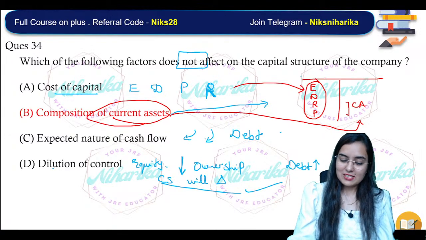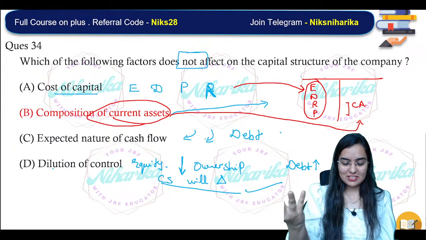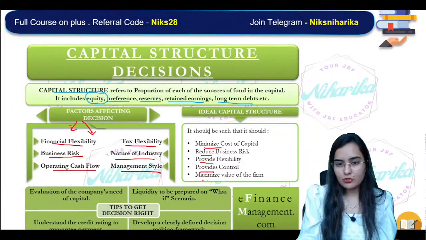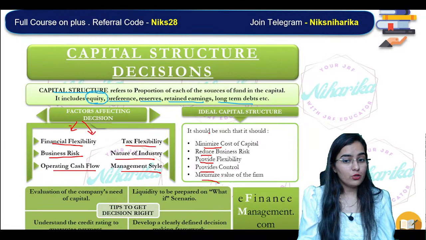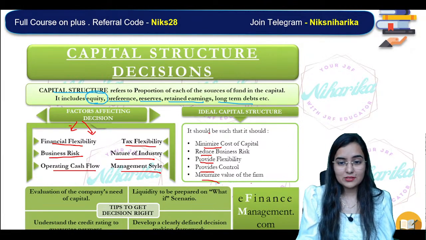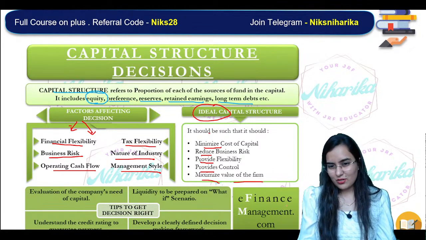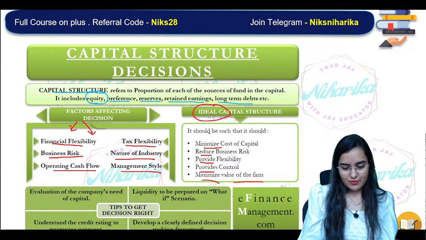Correct. Dilution means yes, control किसी और को दे देना. Now, is it clear? Is the concept control maximize? It should not dilute the control, it should provide control and maximize the value of the firm. That should be the ideal capital structure. And tips to get decision right, this you can read on your own.